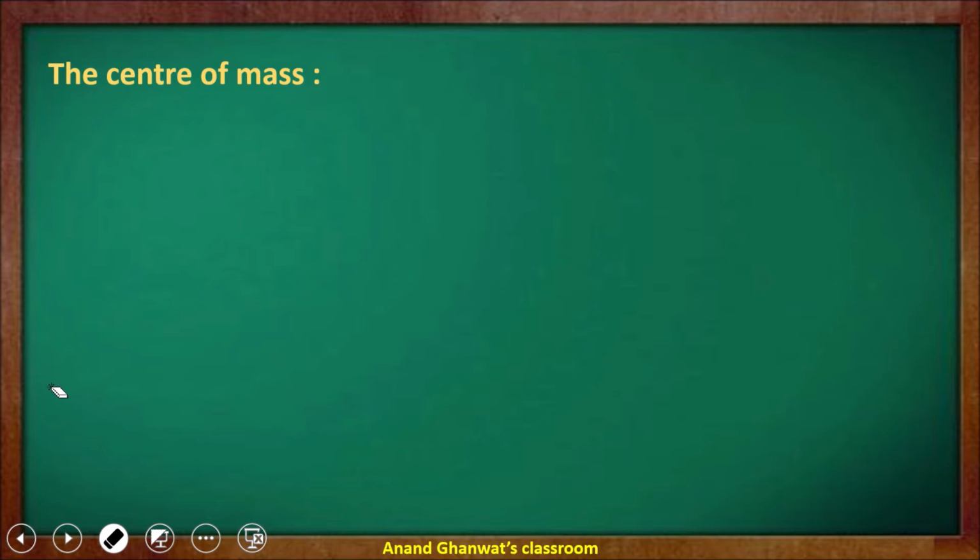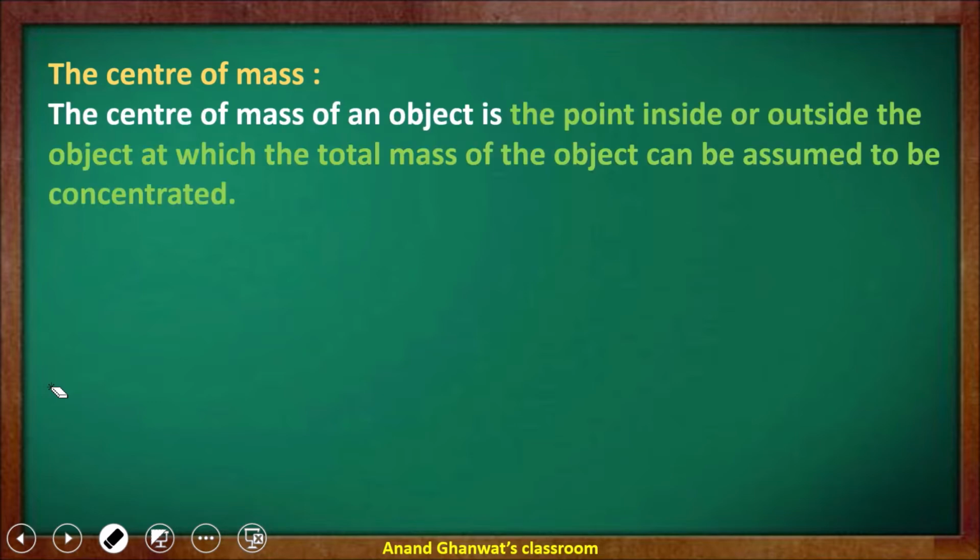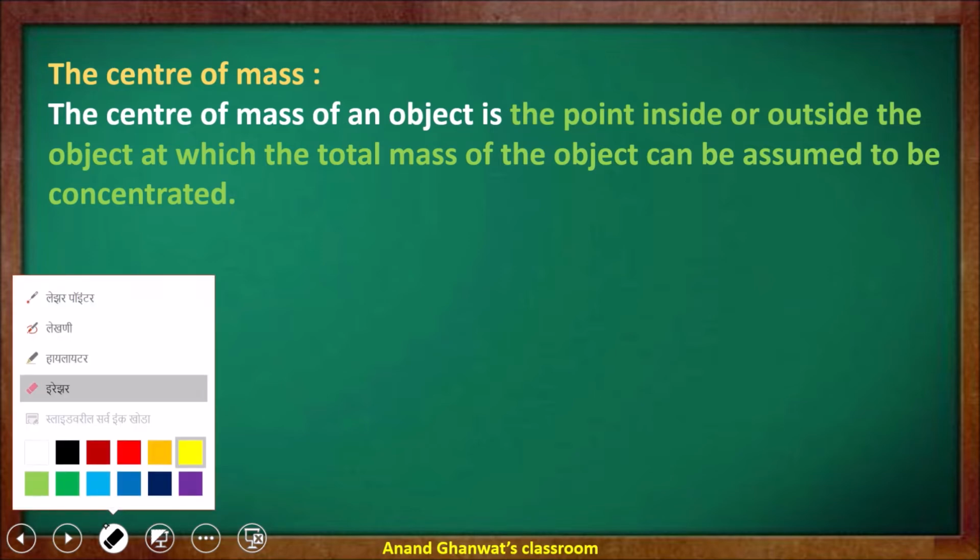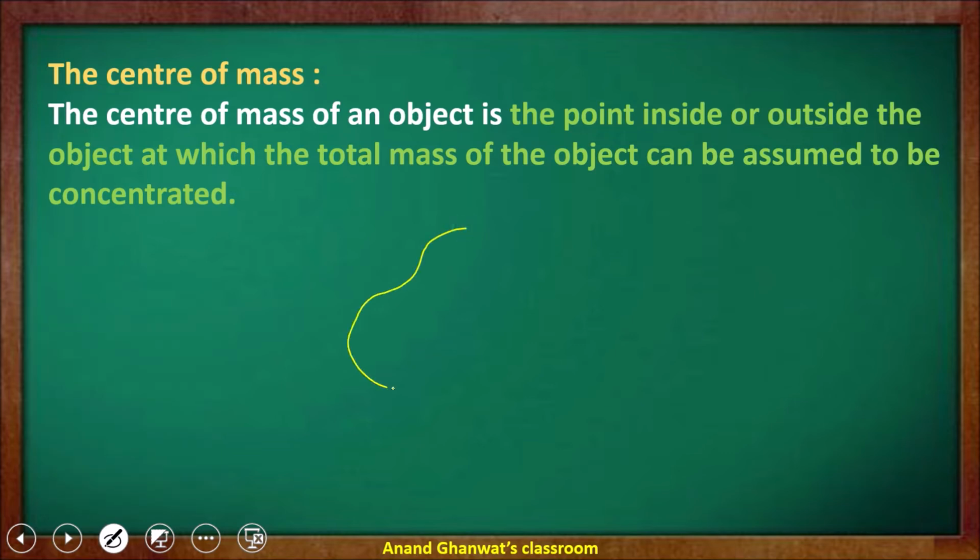Let us now take a view about center of mass. What is the meaning of center of mass? The center of mass of an object is the point, inside or outside the object, at which the total mass of that object is assumed to be concentrated. Let us observe an irregularly shaped body.